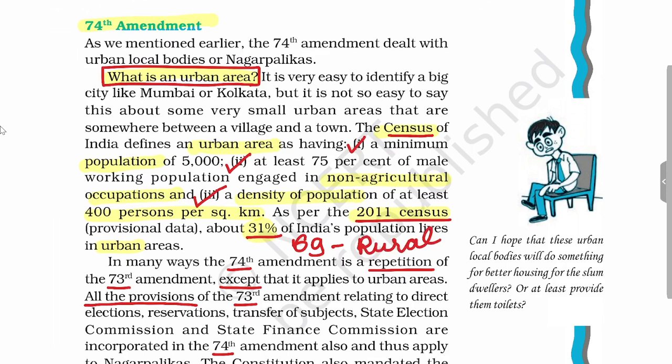Now we will see the provisions in the 74th Amendment Act. You will find that the provisions of the 74th Amendment Act are a repetition of the 73rd Amendment Act, except that it applies to the urban areas.